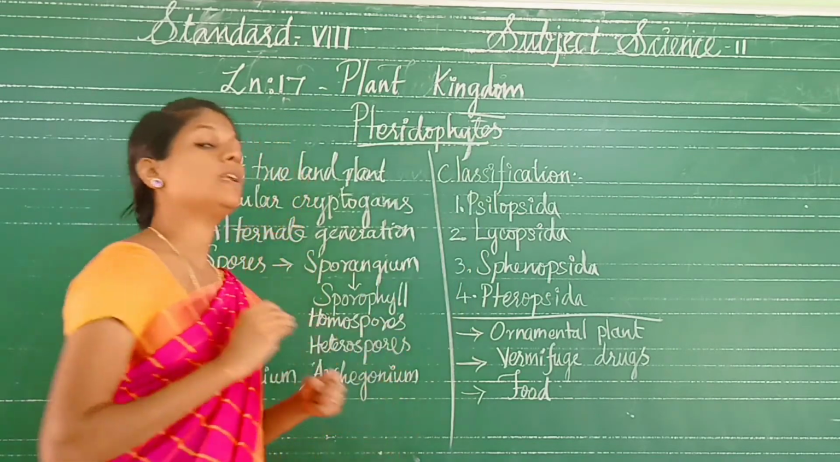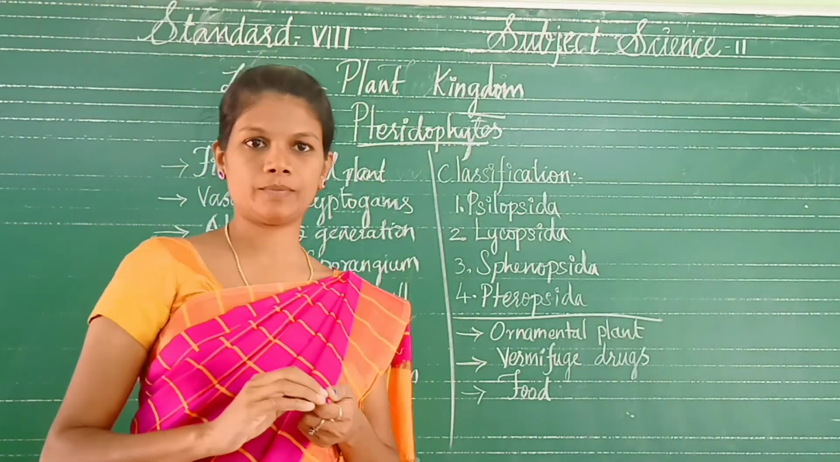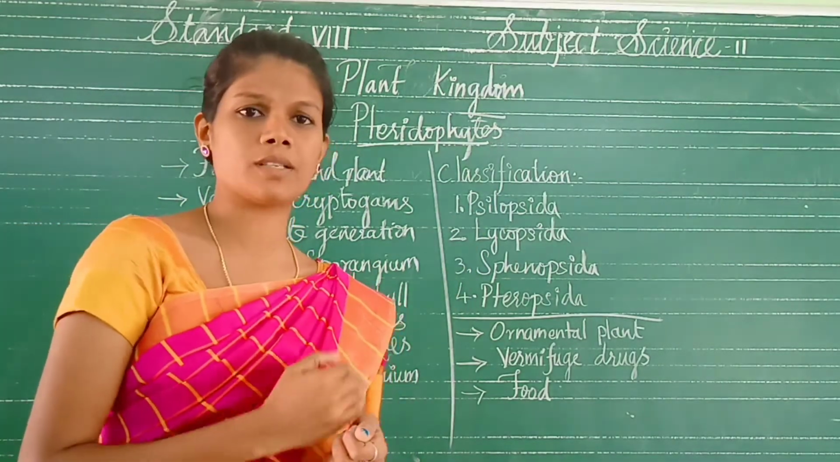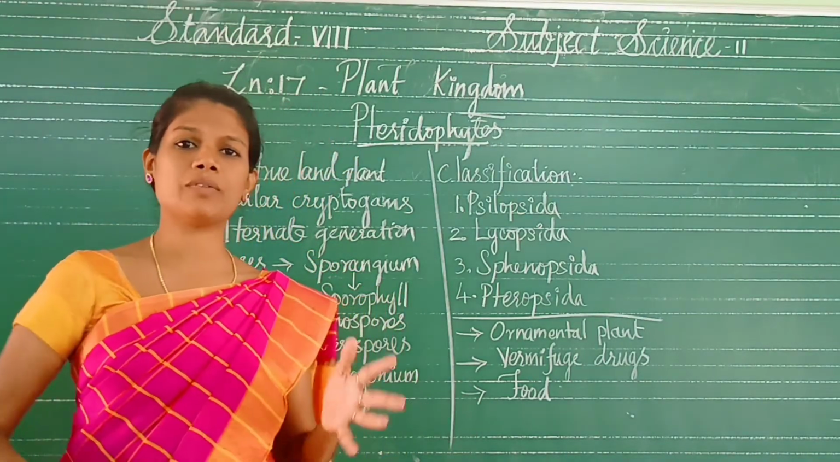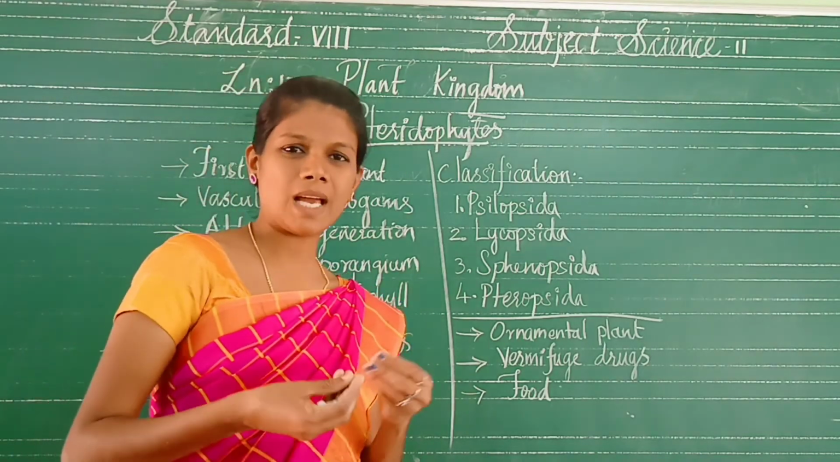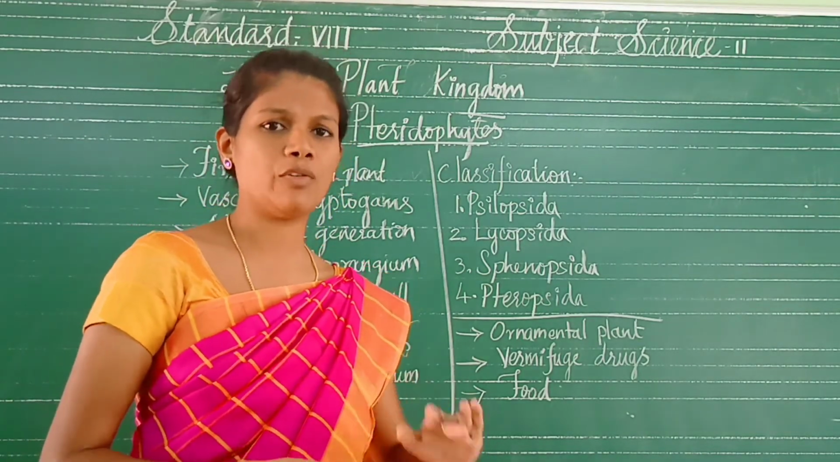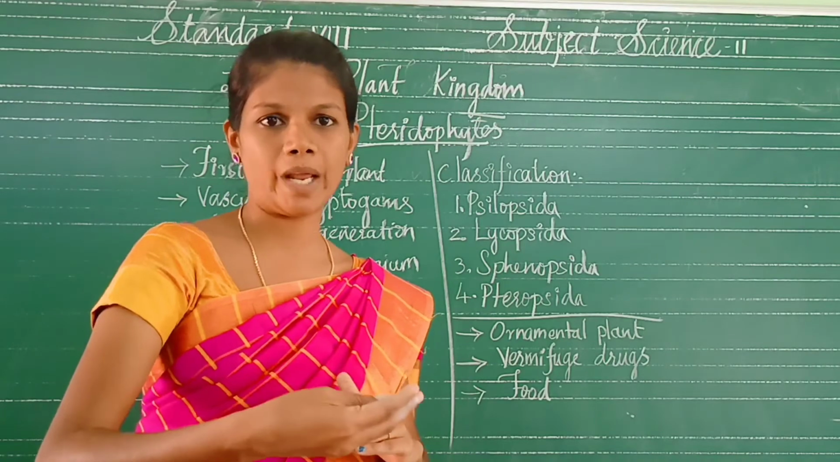Pteridophytes. It is the next level of the plant. First, thallophytes. What is a thallophyte? Algae and fungi are the thallophytes. There is no differentiation; it is a thallus-like body. That is the thallophytes. The next level is the bryophytes.